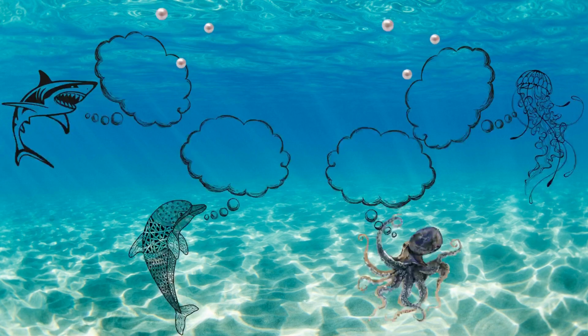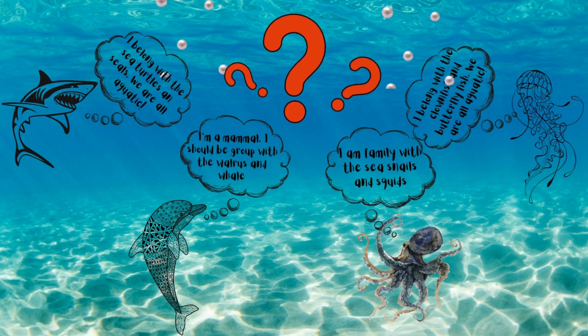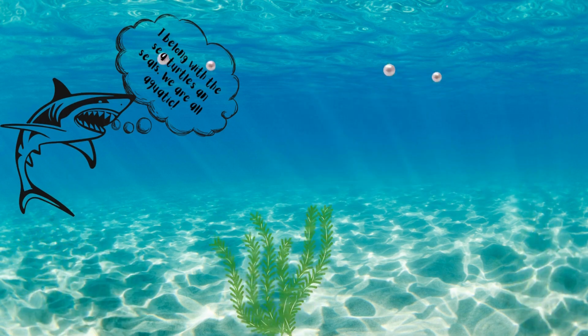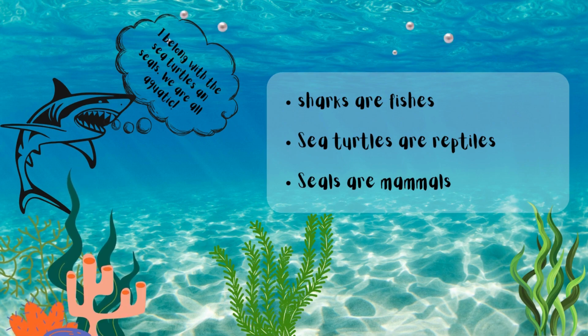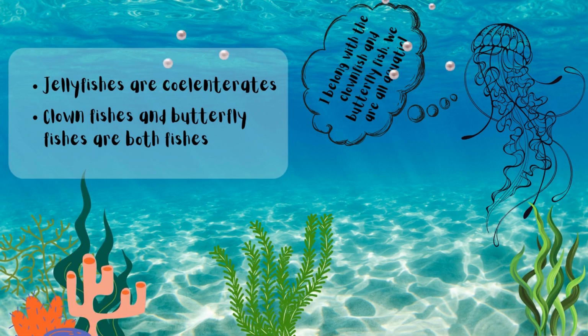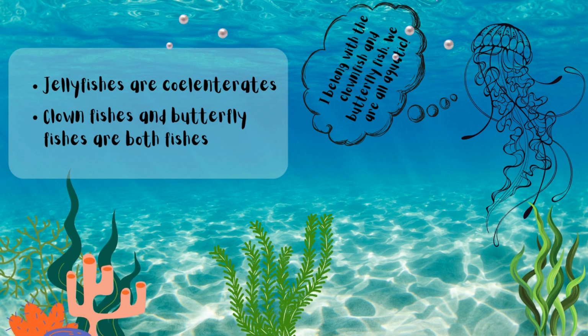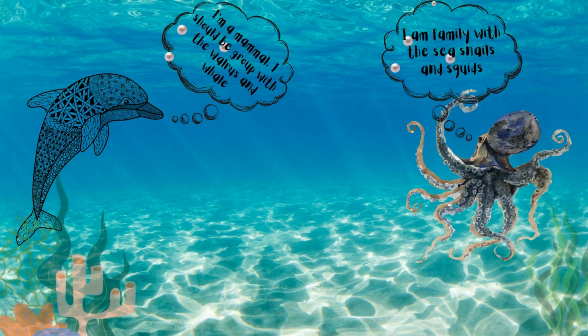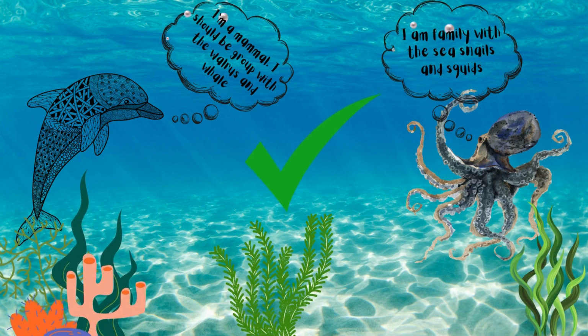Now, back to the underwater kingdom. So, who was right? Surely it can't be the shark because the shark himself is a fish. Sea turtles are reptiles and the seals are mammals. What about jellyfish, who is a coelenterate? She doesn't even have a backbone and is clearly not a fish. This leaves us with the octopus and the dolphin, who are both correct.